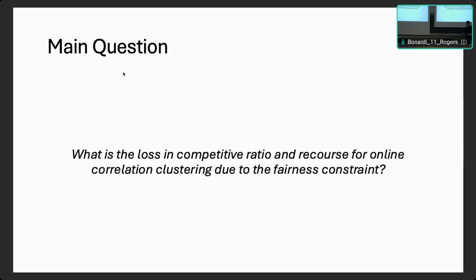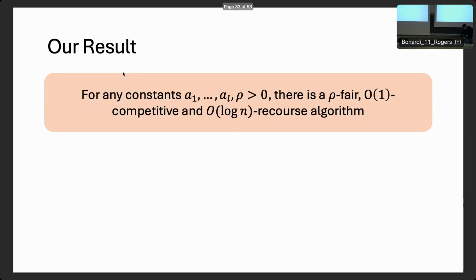Our main question is what we lose in competitive ratio and recourse if we actually want to add fairness to online correlation clustering. Our answer is that we give a constant competitive and logarithmic recourse algorithm as long as these fairness parameters are constants greater than 0.